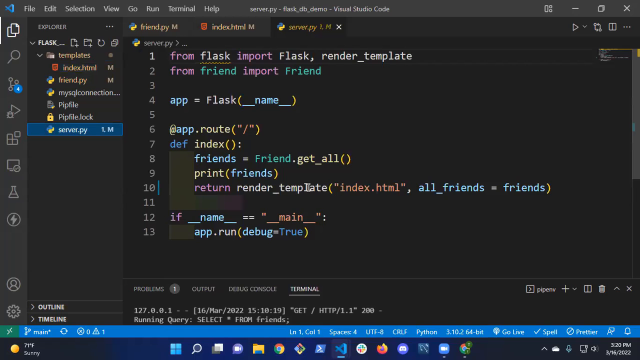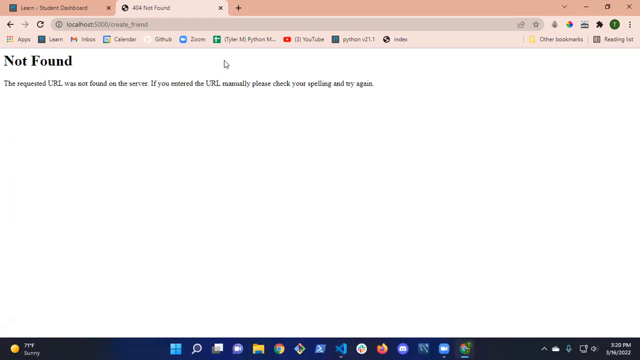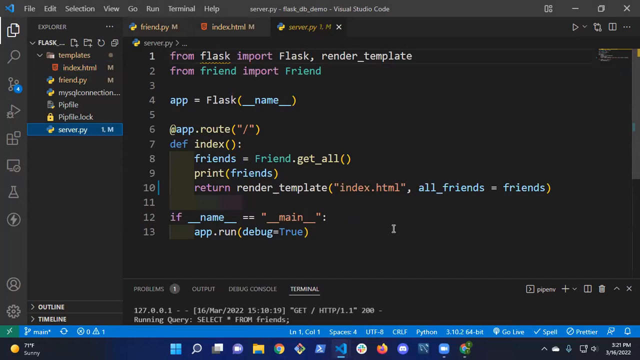So if I go into server and I notice it's not there. So if I come in here and I try to fill this form out, that's weird. Last name, occupations, I don't know where that's coming from. So it's going to be not found. Now, when we see this, where do we go? Server. Server.py. So let me go back here.